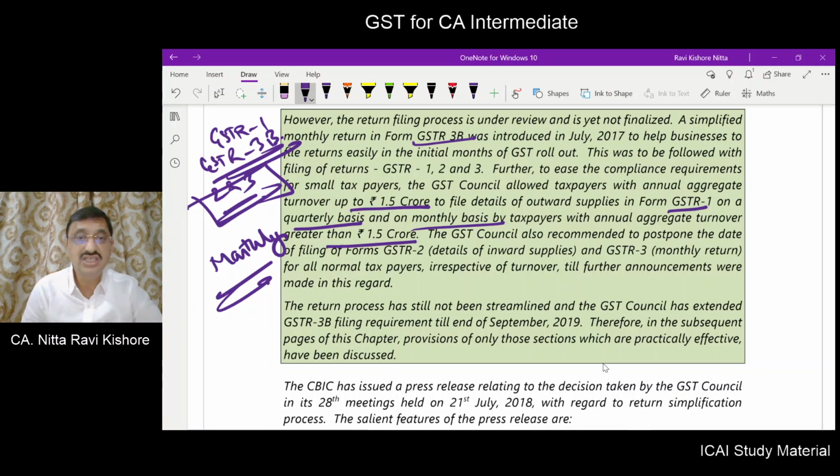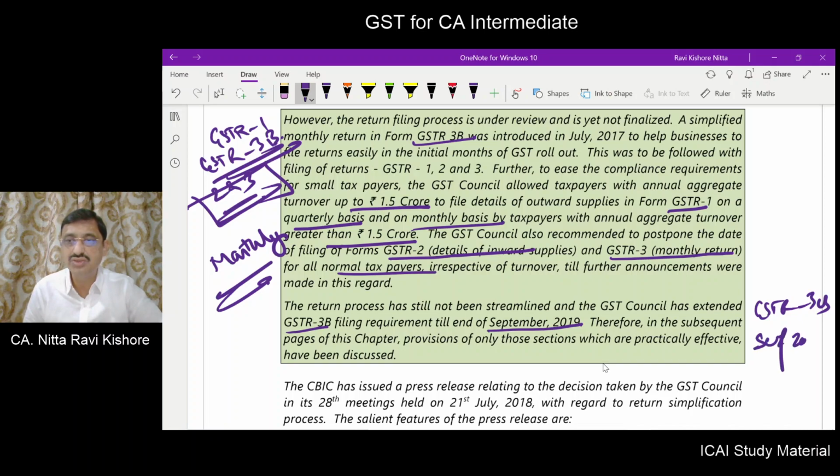Now, the GSTR 2 relating to inward supplies and GSTR 3 monthly returns for normal taxpayers are not yet enabled. This has been postponed. Actually, the GSTR 3B provisions were initially mentioned for 3 months or 6 months or something like that, but it got extended until September 2019. But still this GSTR 3B is applicable even on this date, being September 2020. Even on this current date, 3B is applicable, and 2 and 3 are not yet enabled.